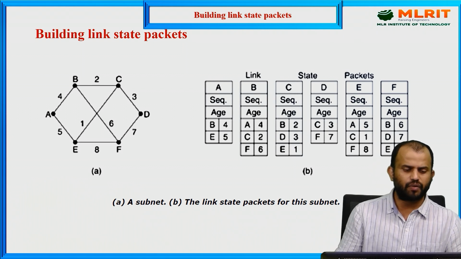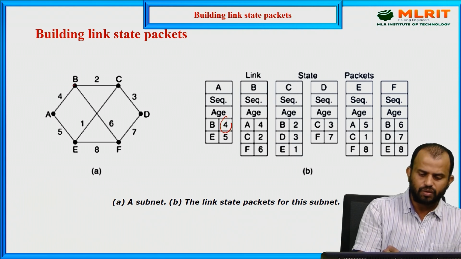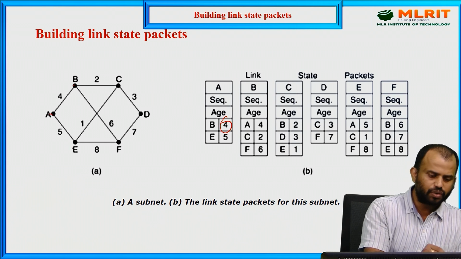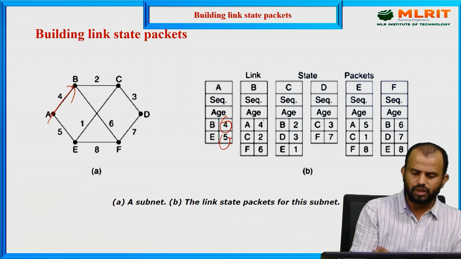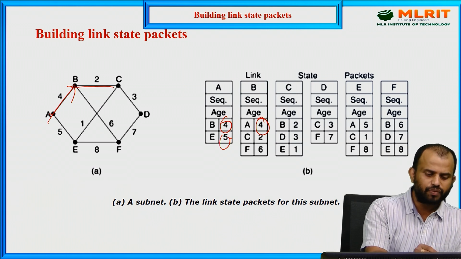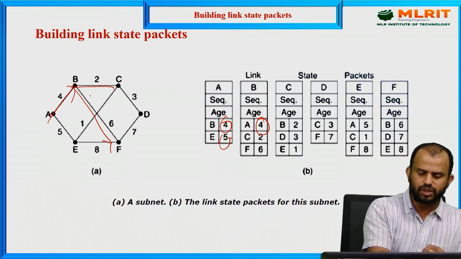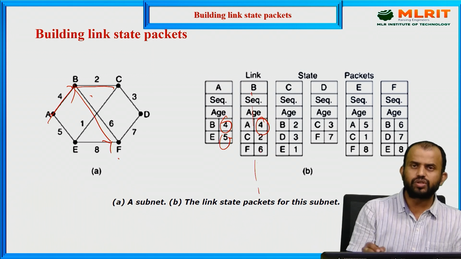What is the building of link state packets? So here information is transferred from A to B, we have it as 4, and from A to E we have it as 5 consumption. Which path do we choose? We choose the A to B path, whose consumption value is 4. Next, we choose either B to C or else B to F. B to C is 2 and B to F is 6. So we need to maintain all the things. So we need to shift it into the next one.